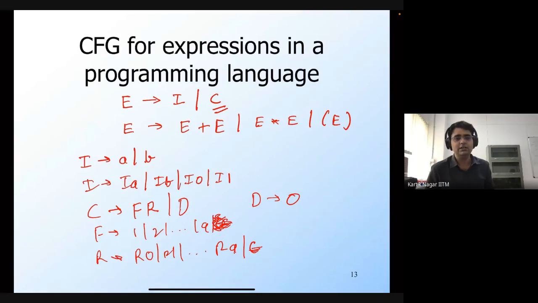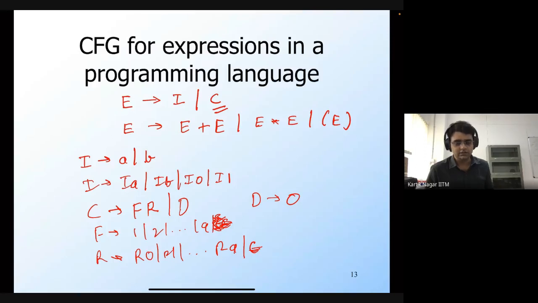D is for zero, so the non-terminal D expresses the string zero, and every other non-zero number is expressed by the sequence of non-terminals fr, where f is the first digit and r is the rest of the digits. The first digit cannot be zero, and the rest of the digits are unconstrained.